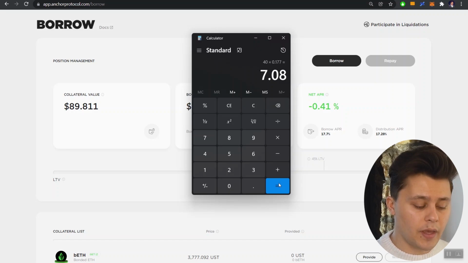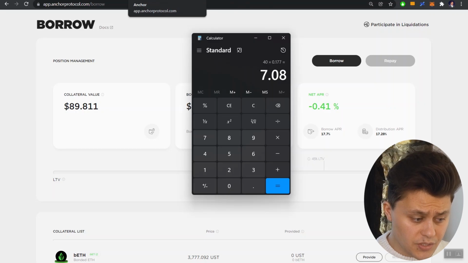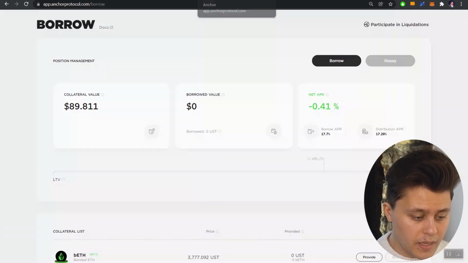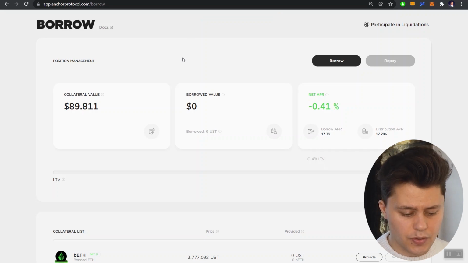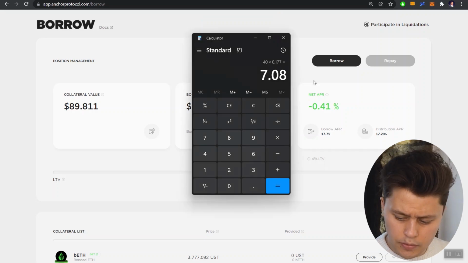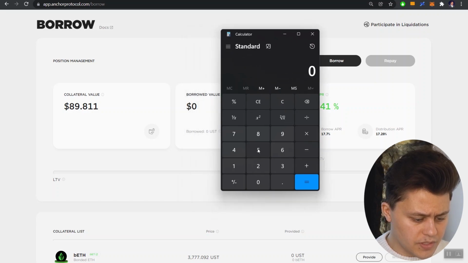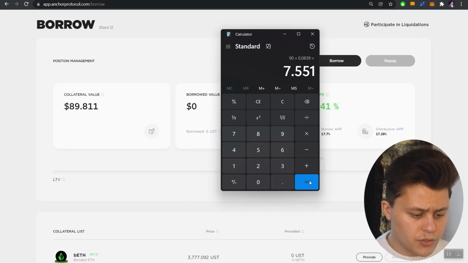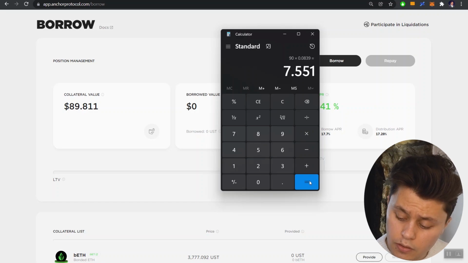Now, at the same time, we know that I gave them 1 B Luna, and that 1 B Luna, going back to this page here, is earning 8.39% APR, and that would be on the $90, right? So we can also take that very quickly. Say we take $90, multiply that by 0.0839. So Anchor is now also earning 7.55 from the staking rewards.